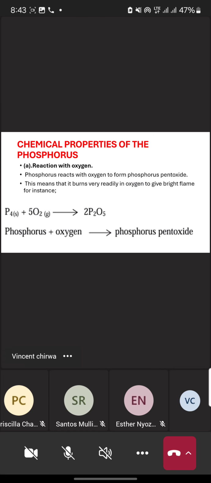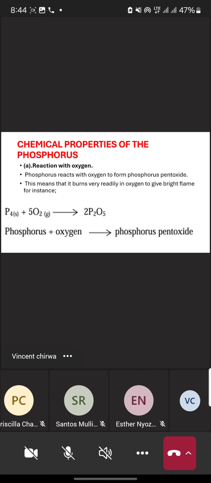Let's go to the chemical properties of phosphorus. In terms of its chemical properties, phosphorus reacts with oxygen. Phosphorus reacts with oxygen to form phosphorus pentoxide. Phosphorus pentoxide is a compound which is formed from two different elements, phosphorus and oxygen.